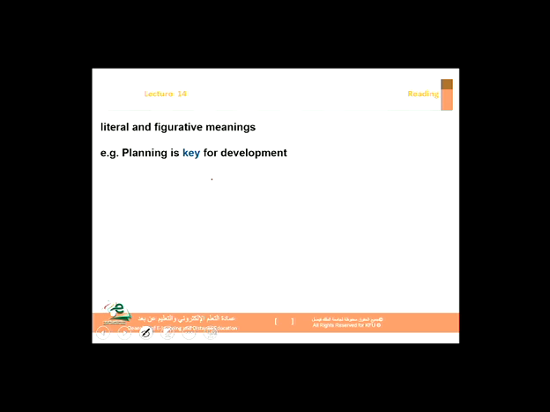Literal and figurative meanings, we looked at that in lecture number 13. So, for example, planning is key for development. Now, what is meant by key? Do we mean that metal piece that we use to open doors with? Or is it important? Does it mean important or main? Yes, here it means main or important, and it's used figuratively, not literally.